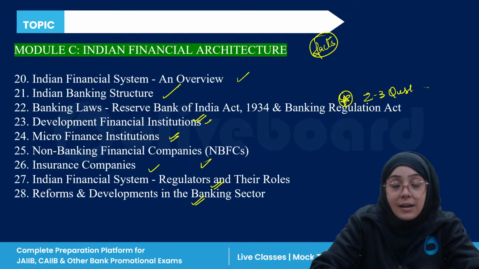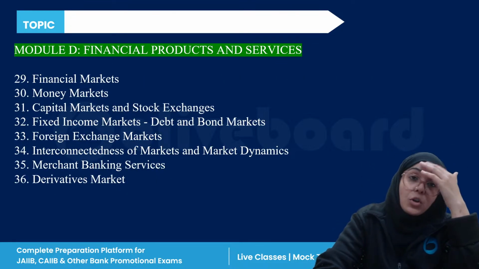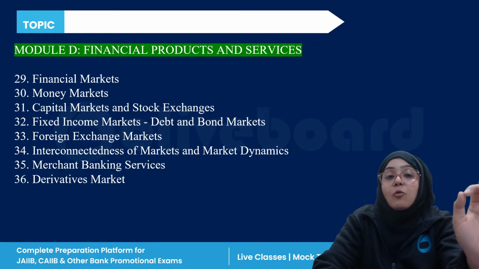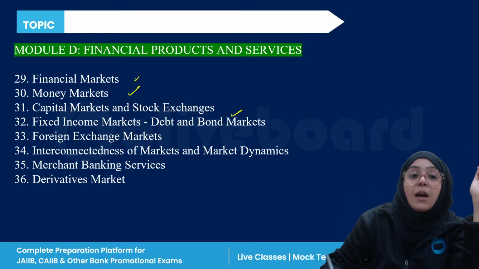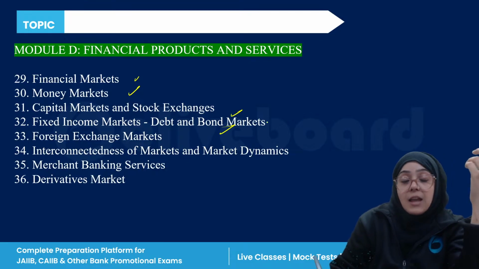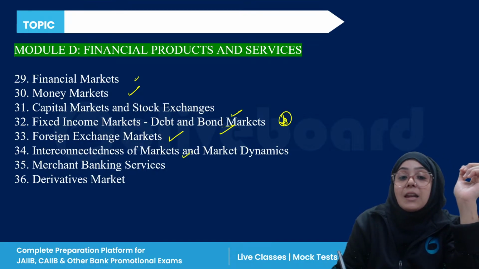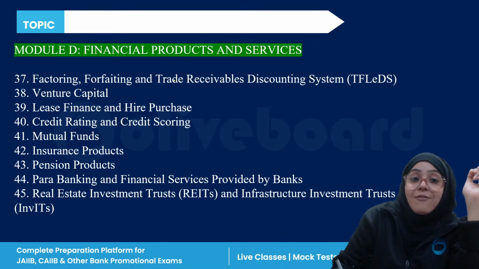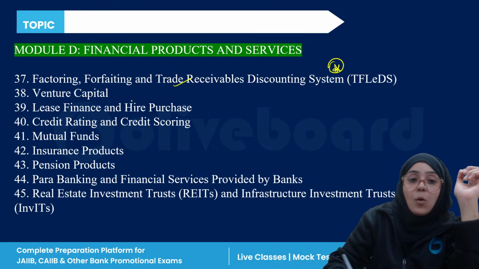Indian financial architecture. Now the next is module D, right? Module D is the lengthiest module, plus most of the questions are actually from module D. So we have financial market, money market, capital market, fixed income, debt and bond market, an important plus tough chapter, foreign exchange market, interconnectedness, merchant banking service, derivative market, then factoring, forfeiting, and trade receivable discounting system. Very important chapter.